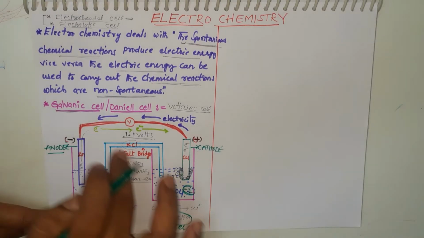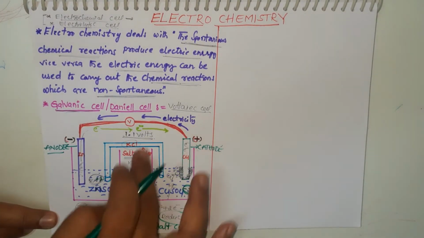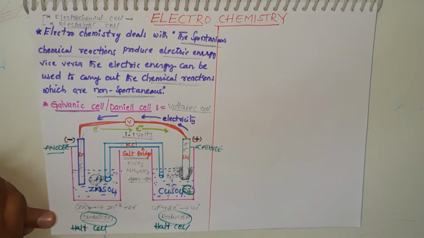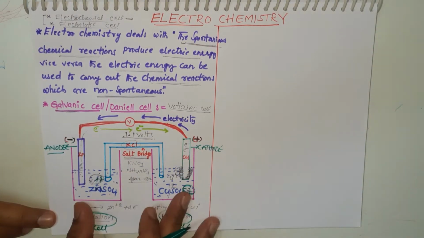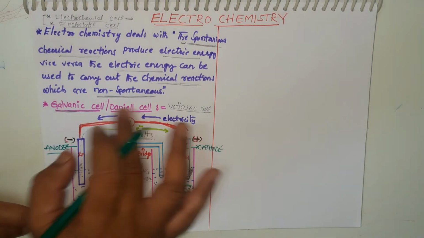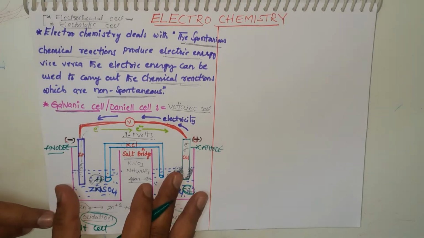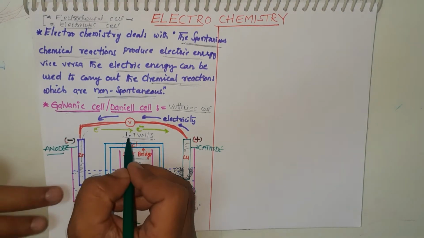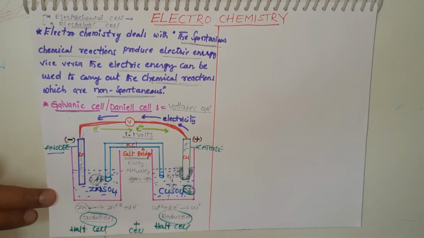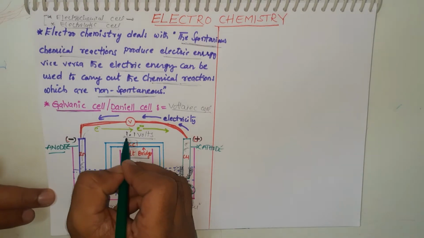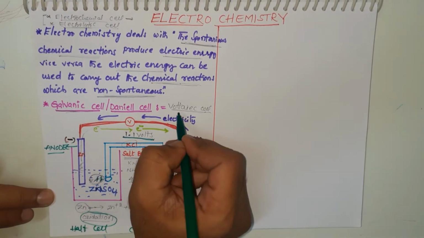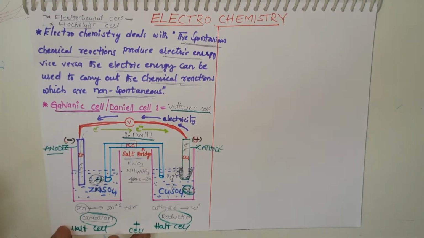One half cell is anodic, another half cell is cathodic. Okay, students, these two are half cells. Total two half cells is known as a complete cell. The complete cell's electric potential, not electric potential difference, is 1.1 volts. That's why it is also known as a voltaic cell.